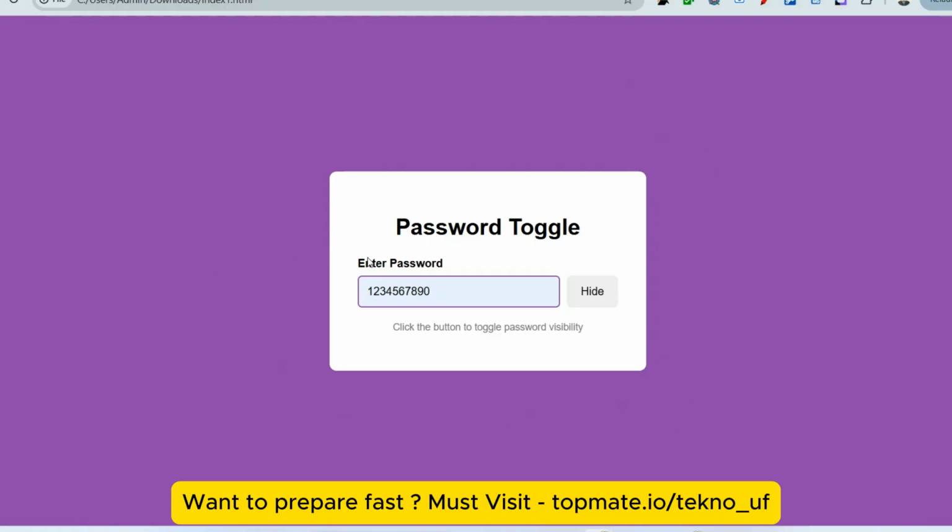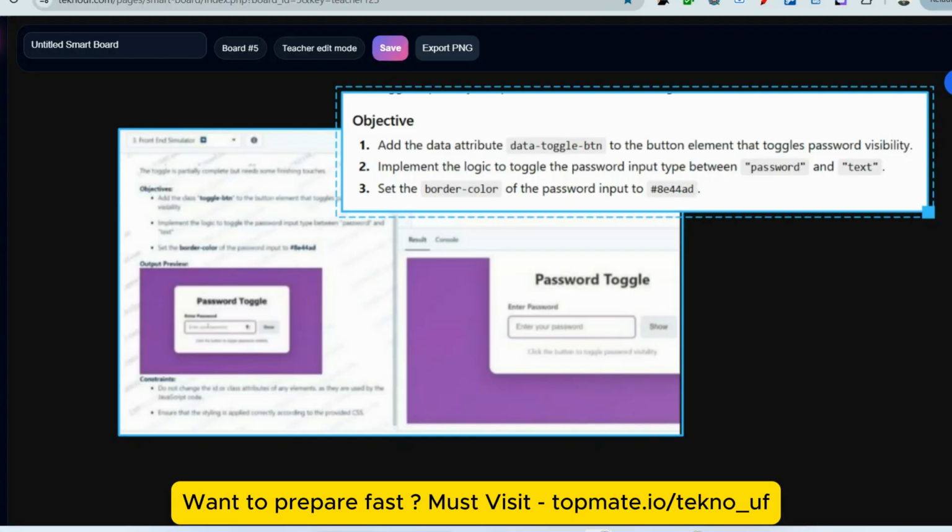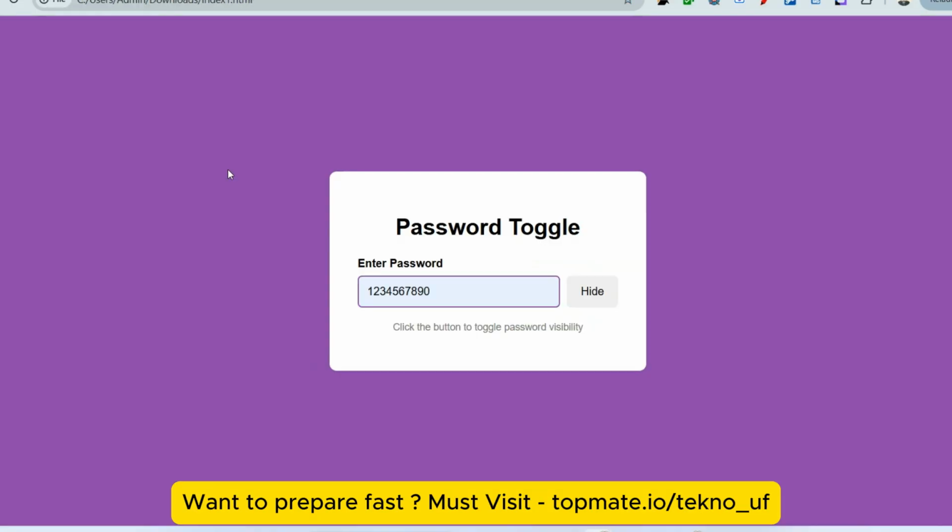Also one attribute you have to add in the HTML page. These are the 3 tasks you have to do: one JavaScript logic to toggle, one CSS attribute to add, and one HTML attribute to add. So 3 tasks. How they are differentiating, or giving priorities or weights: let's say there are a total of 5 marks, so they will give 1.5 marks for HTML, 1.5 marks for CSS, and 2 marks for JavaScript. This way they are giving the marks.